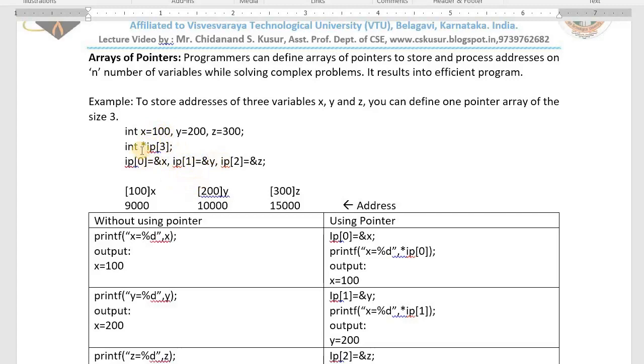Once you get addresses, definitely you are able to retrieve the value. Programmers can define arrays of pointers to store and process addresses of n number of variables while solving complex problems. It results in an efficient program. Like this we can explain more in the examination. Okay, let us see here.